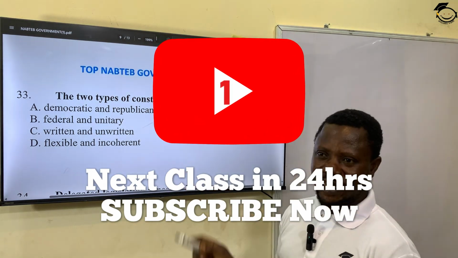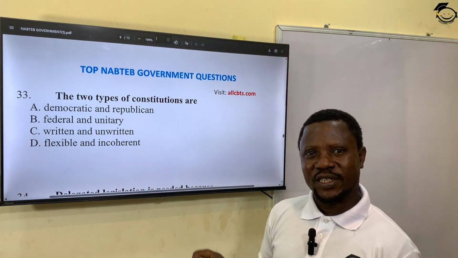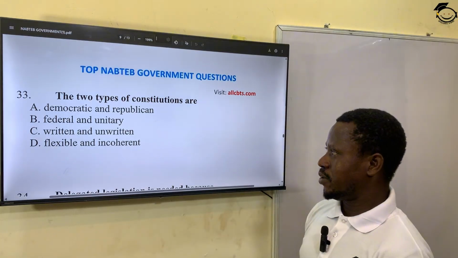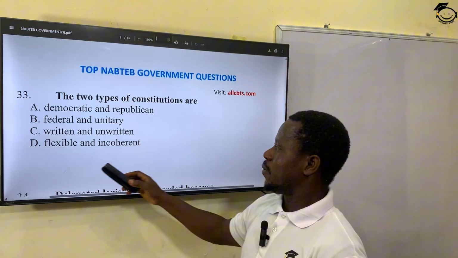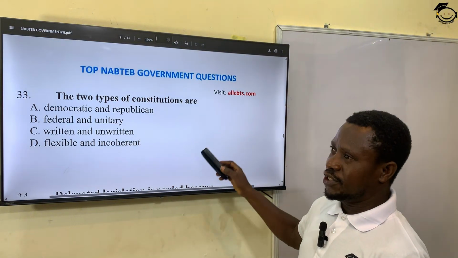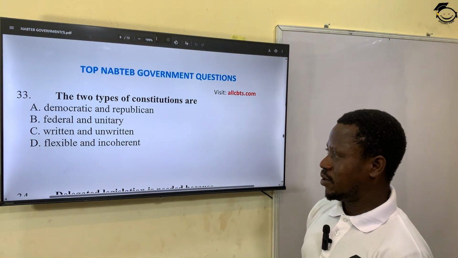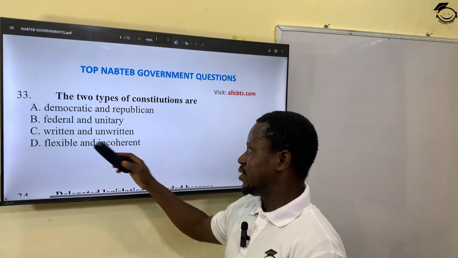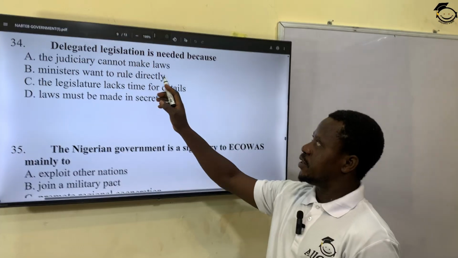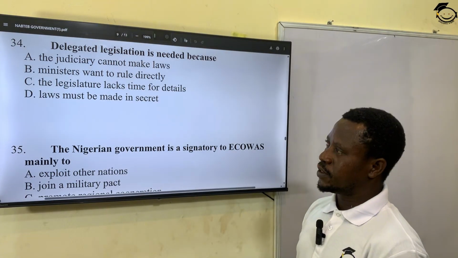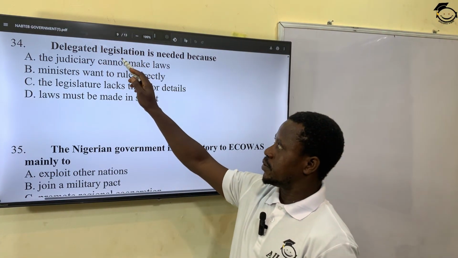Unwritten does not mean it's not written at all; it means it is written in separate documents. So the correct answer here is C. Flexible and rigid is talking about the process of amending either written or unwritten constitutions.